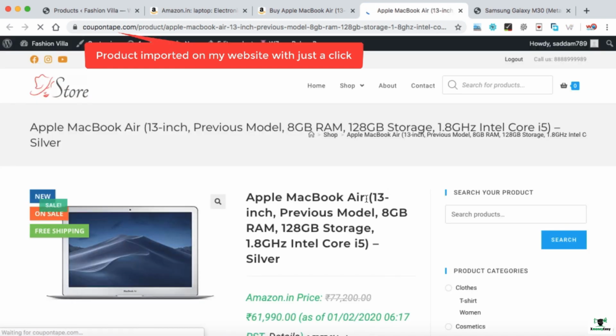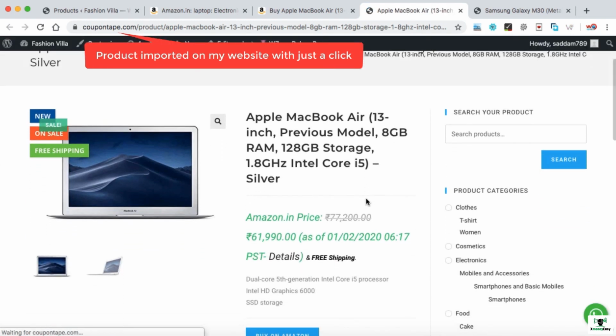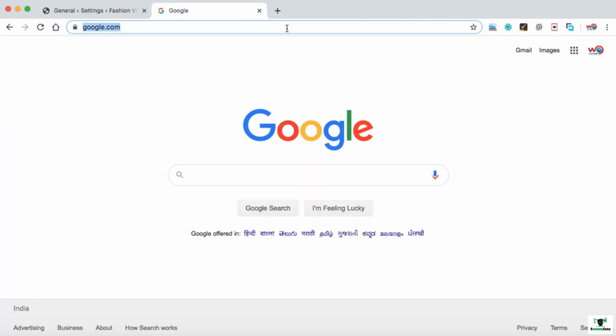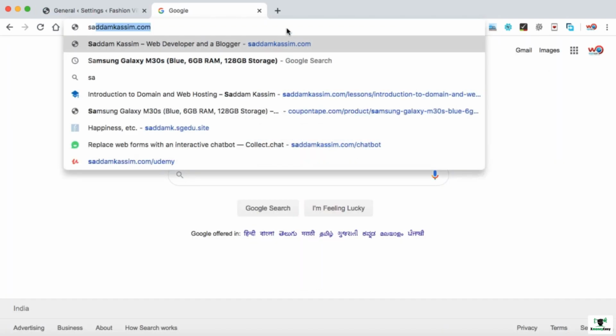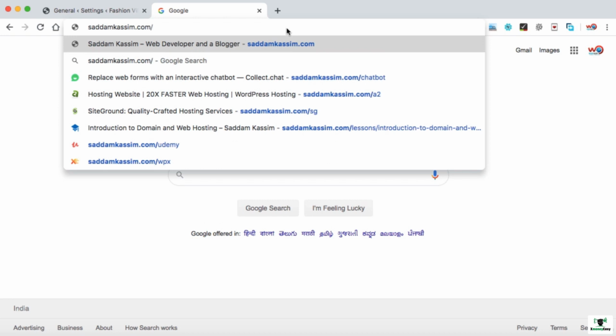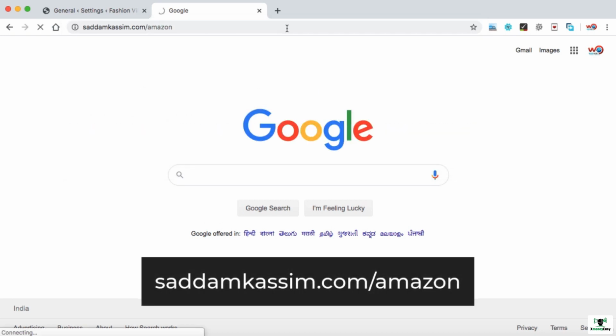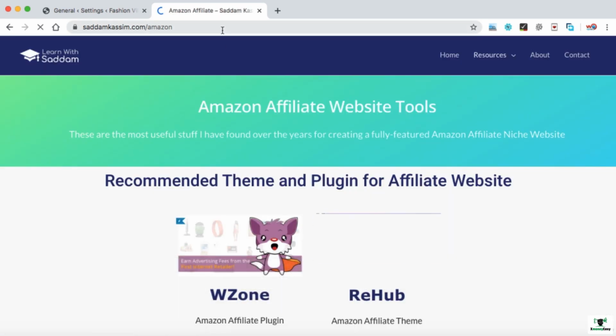My goal is to share free stuff with you every time, but there is no free plugin available which can accomplish this task, and we need to get this plugin. In order to help you, I have placed all the Amazon affiliate helpful stuff on my website, so you can simply open the website saddamkasim.com/Amazon.